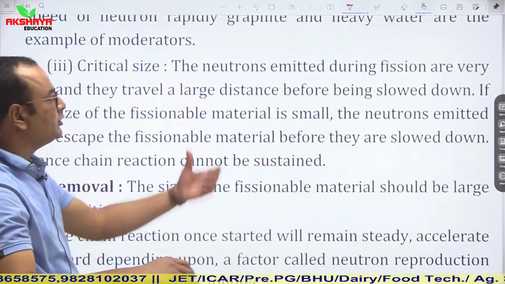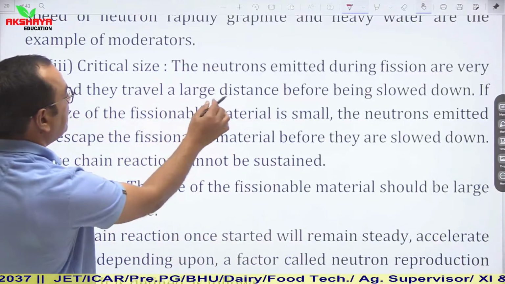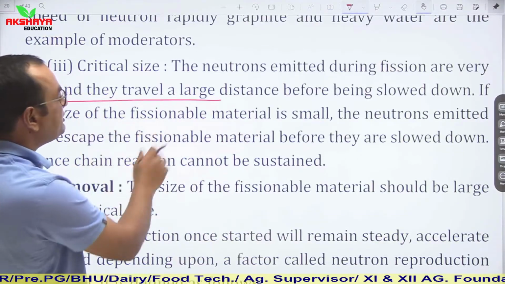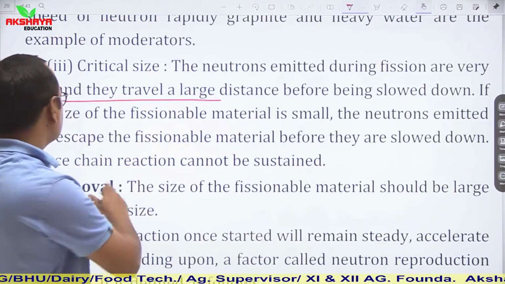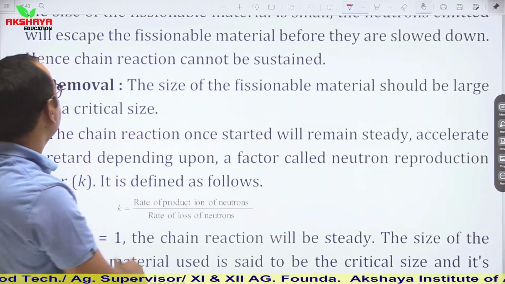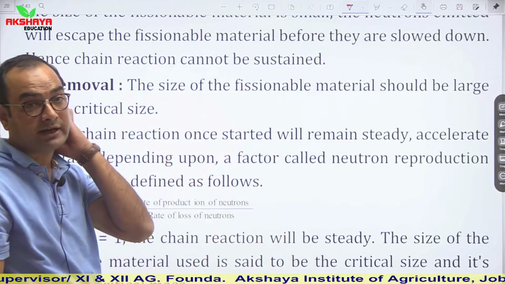Critical size. The neutrons emitted during fission are very fast and they travel a large distance before slowing down. If the size of the fissionable material is small, the neutrons emitted will escape before they are slowed down. Hence the chain reaction cannot be sustained. This is another reason, critical size.